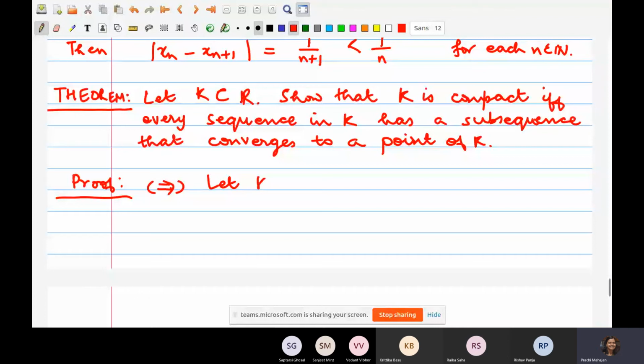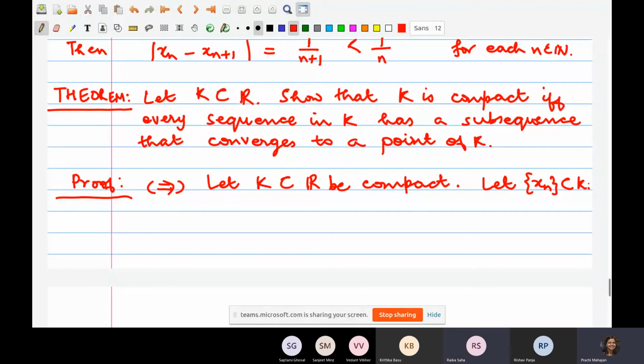Let K be a subset of R and be compact, right? That's the assumption to start off with. Let's pick a sequence in K, a sequence of points of K. We are required to show that it has a subsequence that converges to a point of K. How do we do this? Somebody would like to help me out here?